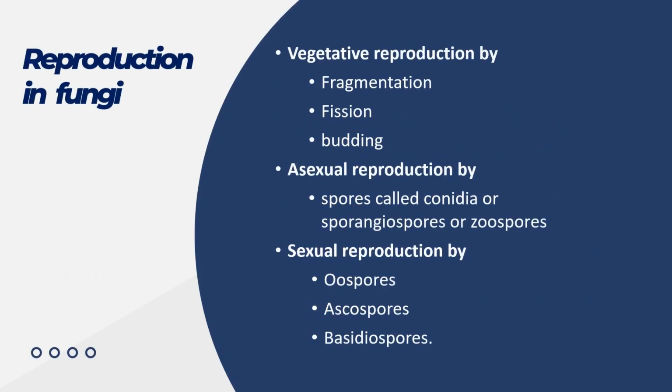They reproduce by vegetative means, asexual, or sexual means. Vegetative reproduction could be either through fragmentation, fission, or budding. Asexual reproduction is through a variety of spores, for example, conidiospores, sporangiospores, or zoospores. Sexual reproduction is through spores again, and they are special spores known as oospores, ascospores, or basidiospores.